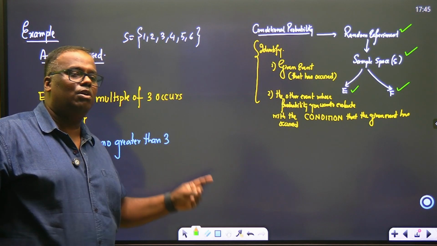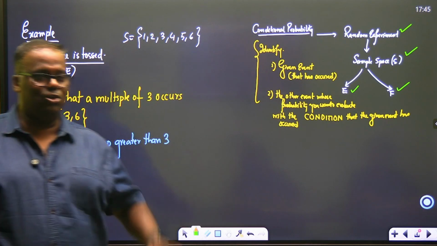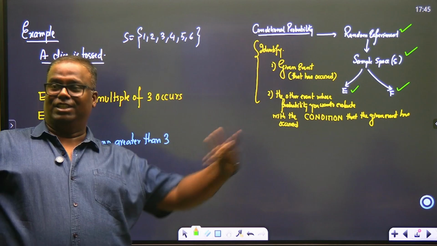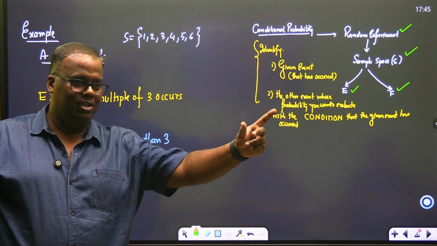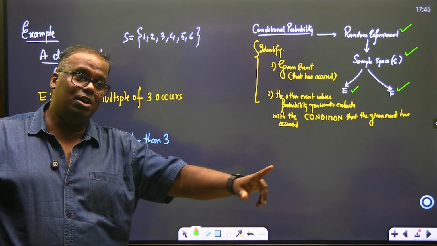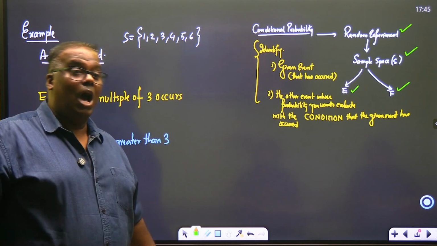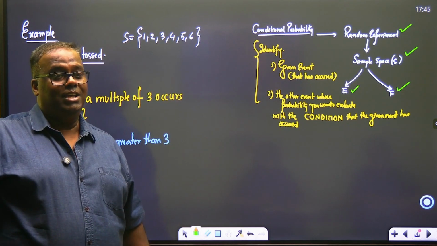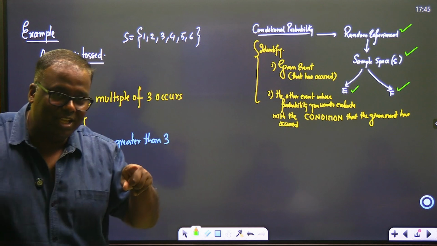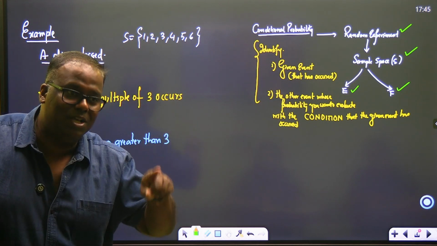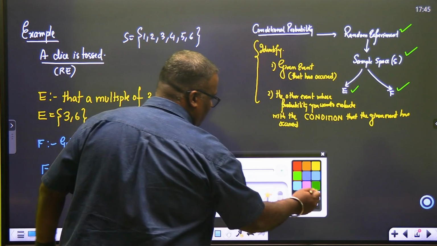Find the probability of getting a multiple of 3 when it is known that the number that has occurred is greater than 3. Is the point understood? We threw a dice, and the outcome we know. What is the outcome? It is greater than 3. Now tell me, if it is greater than 3, what is the chance that the number is a multiple of 3? So let's make the question now.